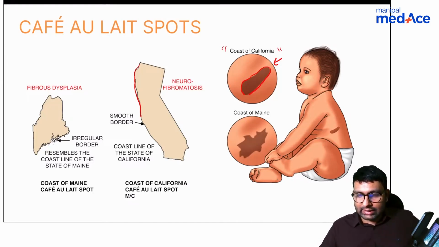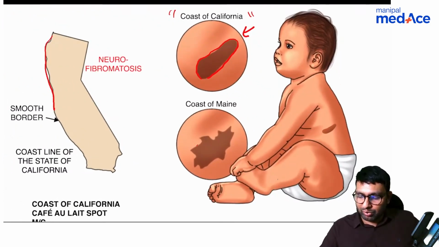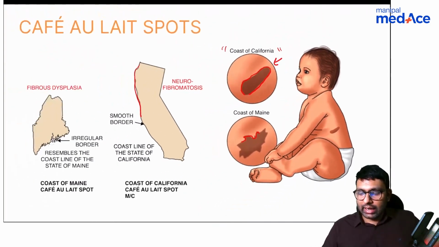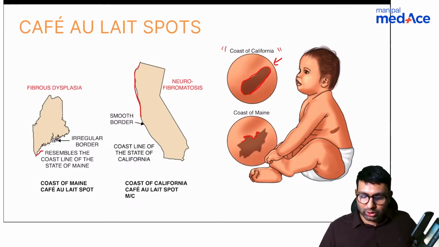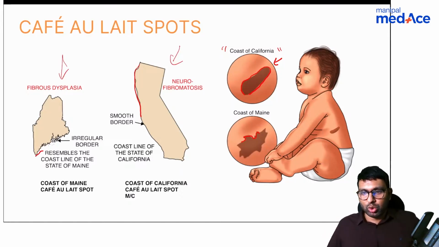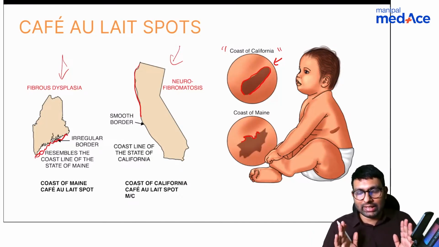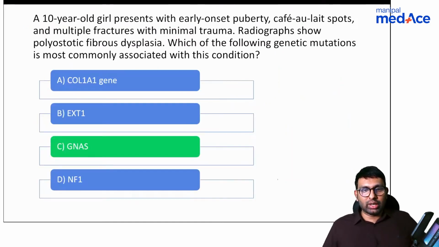And the spots that are seen in fibrous dysplasia are very rough. They have these irregular margins, and that is why it is being equated to the coast of Maine, which also is somewhat like this. So these are maps of California and Maine. So you can see the difference between the two coasts here. This is irregular. So that is how you will differentiate between two of these. Cafe spots can be a question asked from dermatology and ortho side. So these are the two important ones that you need to know about.